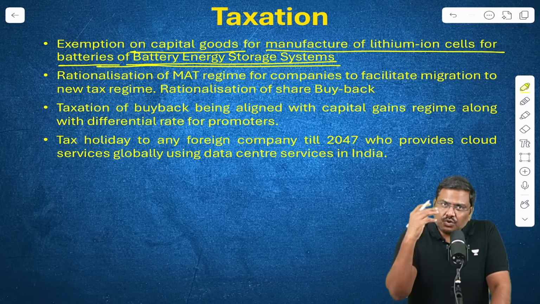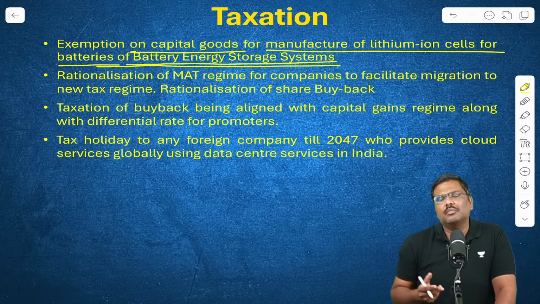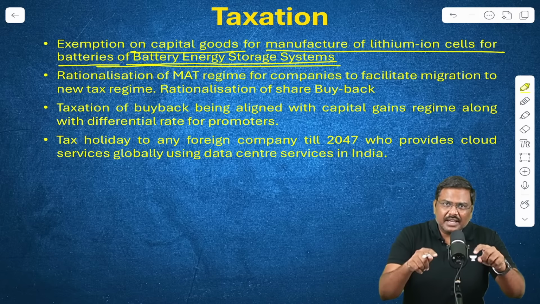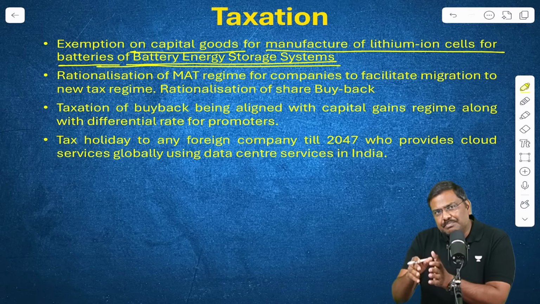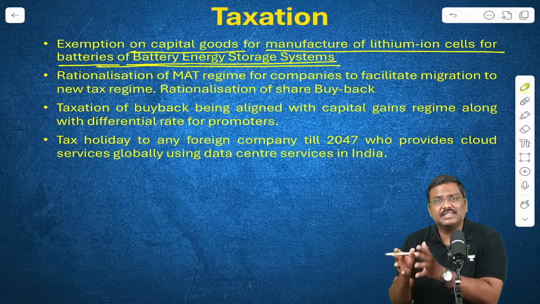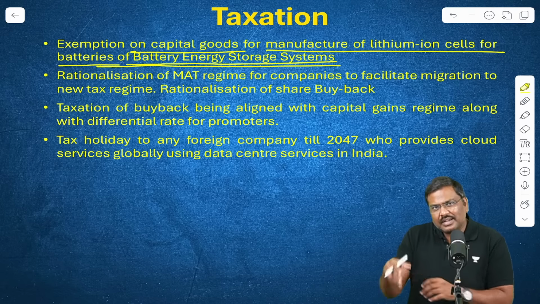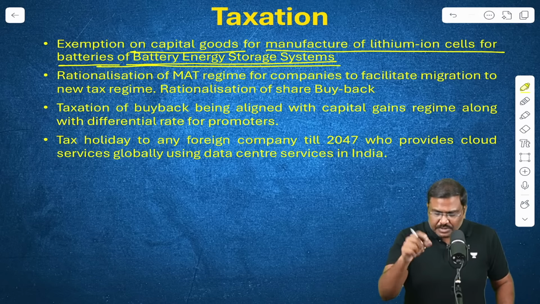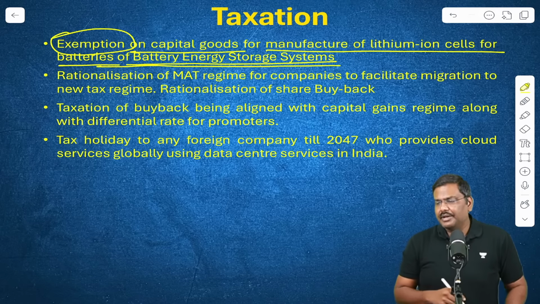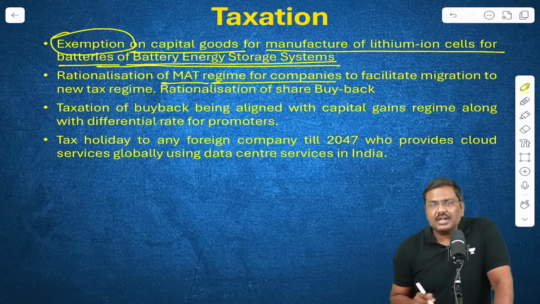In the context of solar energy, a lot of times you will come across the duck curve problem. That is the intermittency problem. Supply and demand mismatch is there in the context of renewable energy in India. In order to address that, the government has been promoting an initiative by the name of BESS. Under that, you are going to develop batteries. To produce the batteries, you are going to import lithium ion batteries into India. The customs duty on that will now be exempted.